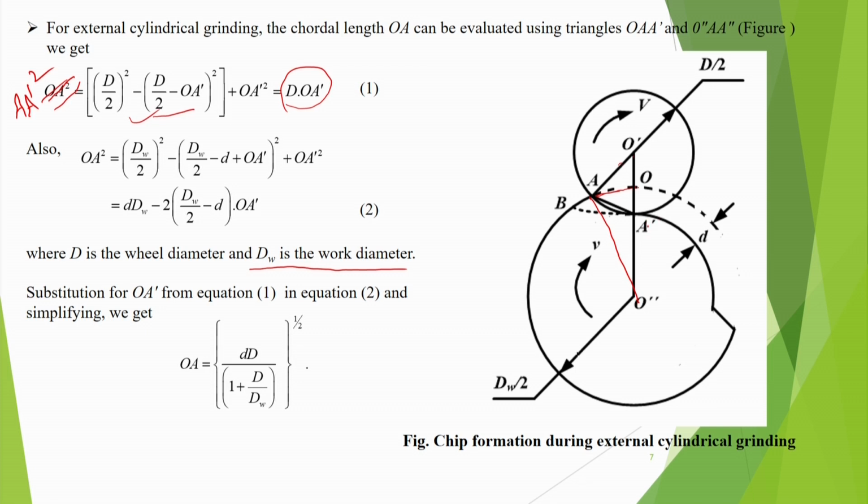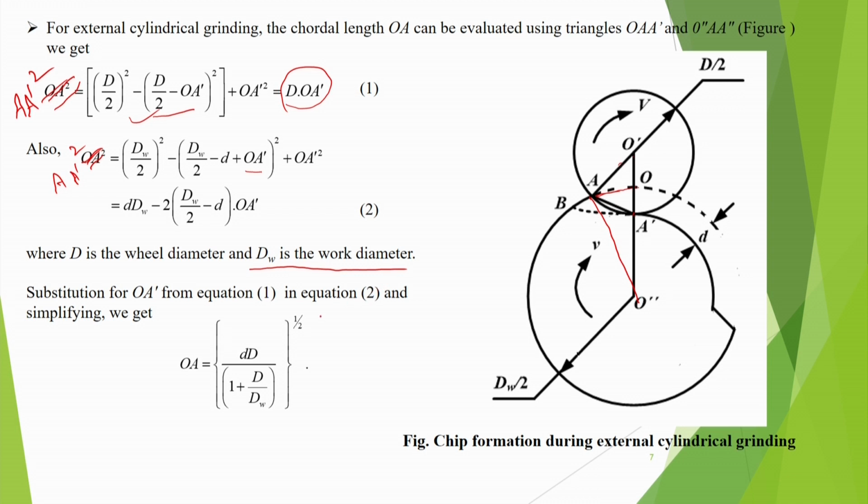Then we get minus d plus OA prime, and plus OA prime square, which I have added. So again you will be getting from here another expression, and that will be AA prime square, and this will be d_w by 2 minus d_w OA prime, where d is the wheel diameter.